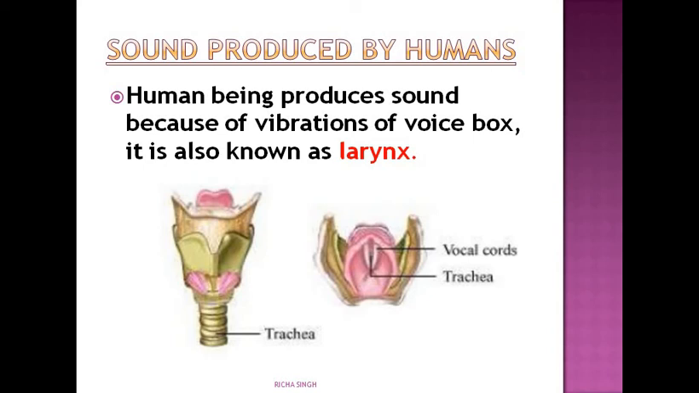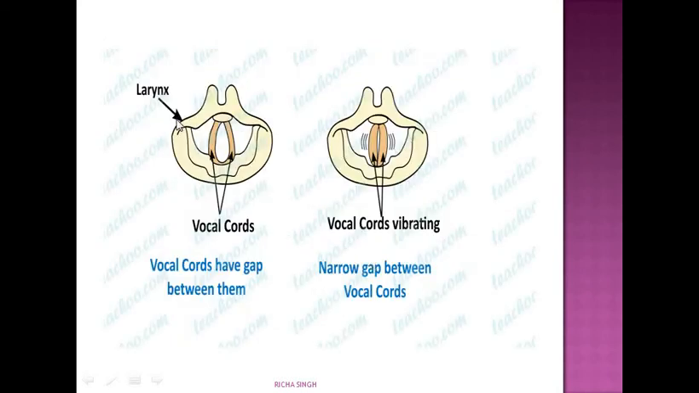And if you see the detailed structure, you will see it has the vocal cords in the larynx. There are two stretched membranes in the larynx with a narrow slit, a space between them. Now see this detailed picture. This is the larynx and these are the vocal cords. The vocal cords have a narrow gap between them, and they vibrate.